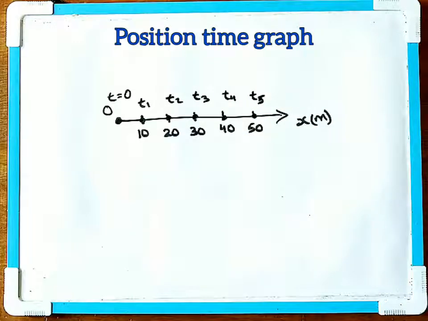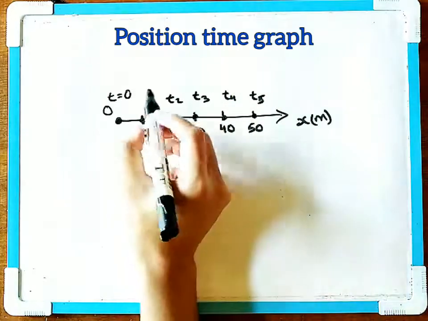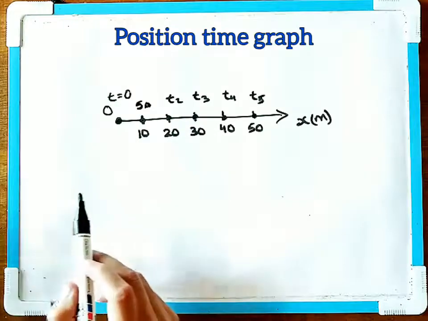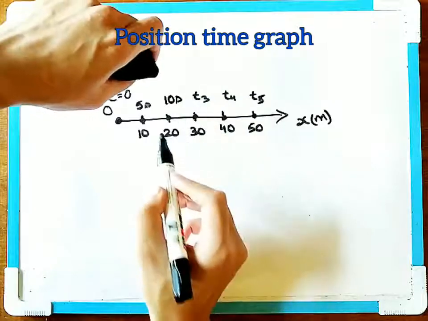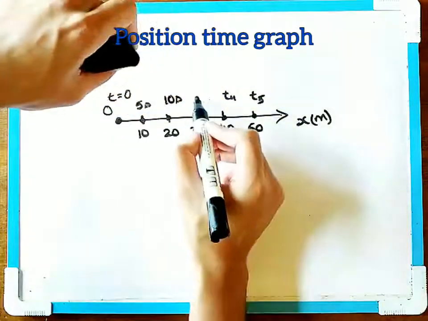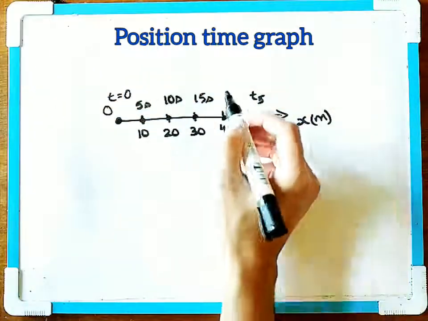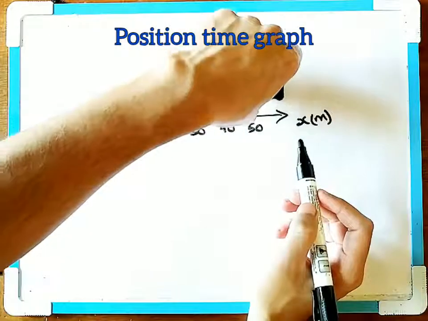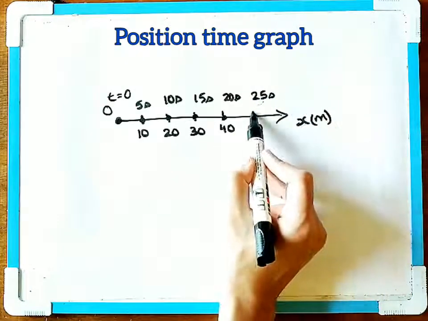Or what I can do is, instead of just t1, t2, I can write with the time itself. So suppose at 0 second it is at O, at 5 second it is at 10 meter, at 10 second it is at 20, at 15 second it is at 30, at 20 second the object is at this position, 40, and at 25 second the object is at this position.